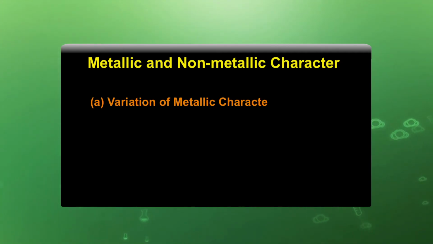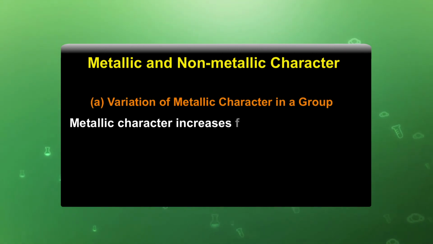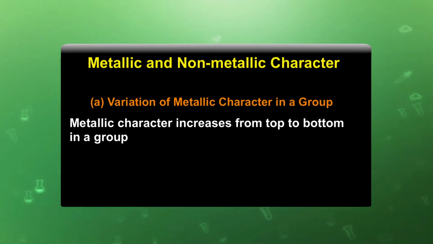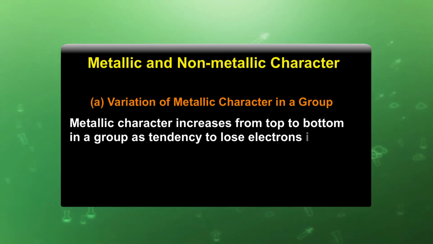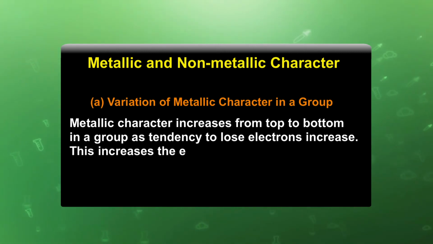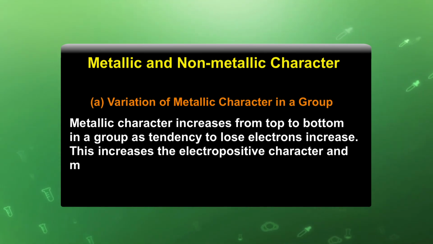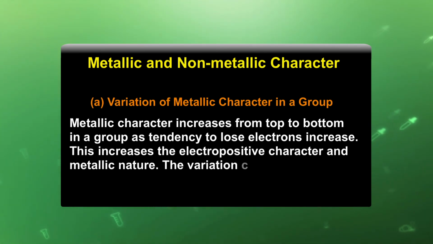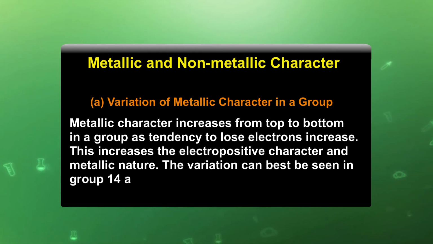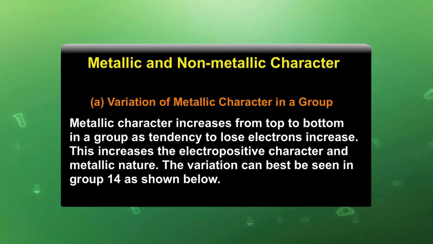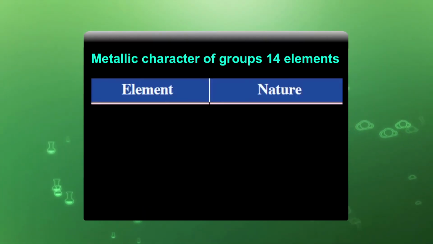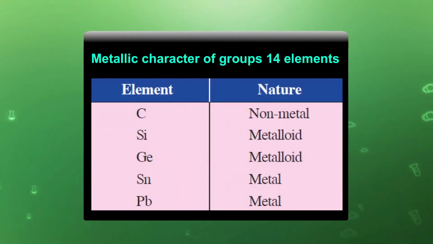Variation of metallic character in a group. Metallic character increases from top to bottom in a group as the tendency to lose electrons increases. This increases the electropositive character and metallic nature. The variation can be seen in group 14 given below. This is the table indicating the different elements and their metallic, non-metallic and metalloid character.